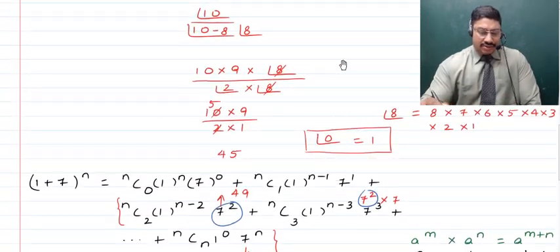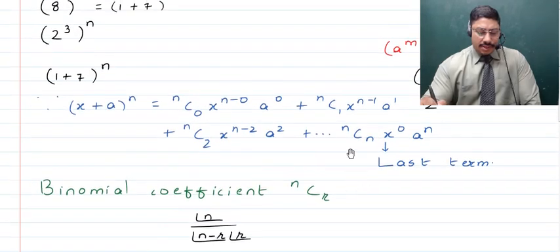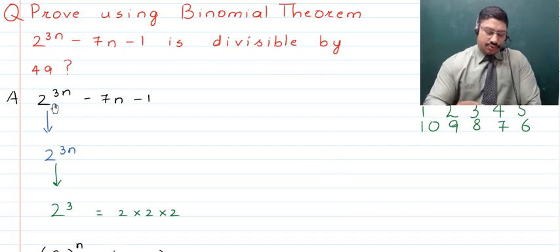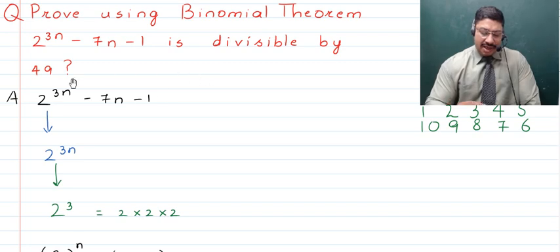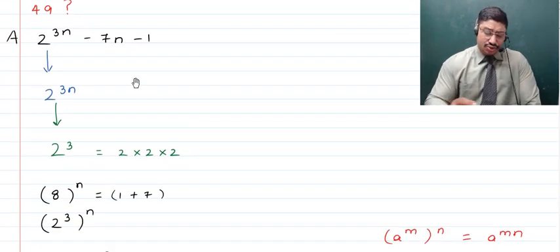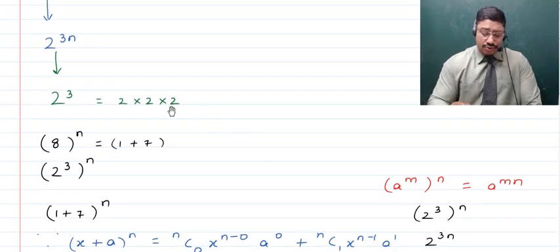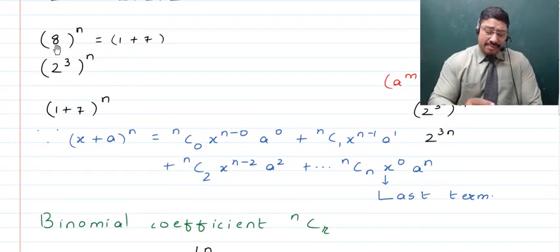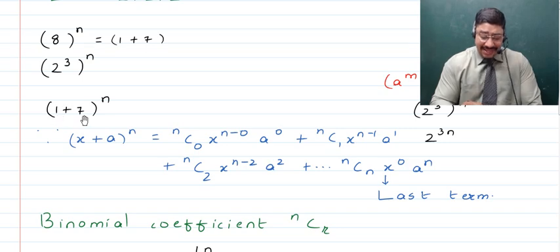Here children, in the question you've been given that you have here an expression which is 2 raised to the power 3n minus 7n minus 1, and it is to be shown to be divisible by 49. So what you do is you take this 2 raised to the power 3n, which is the first term, and then you try and dissect it. From this you take 2 raised to the power 3, and obviously it can be written as 2 into 2 into 2, and that becomes equal to 8. And if you talk about 8, 8 is actually 1 plus 7.